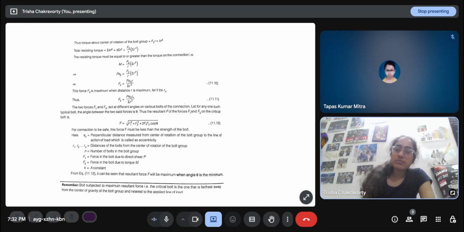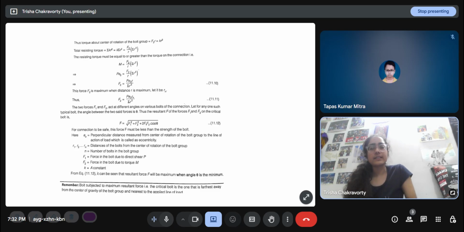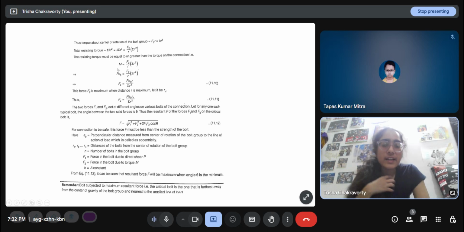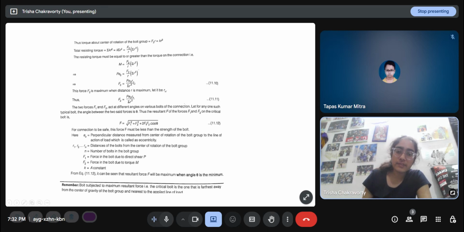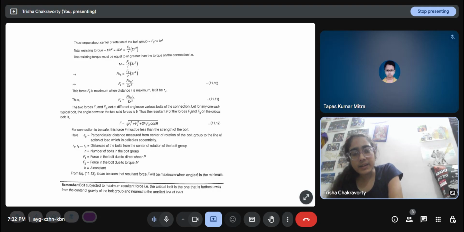So M is F2 divided by R into sigma R square, and M we know is P into e naught. It is a moment, so there is a force multiplied by the eccentricity. From this we get F2 equal to P e naught R divided by sigma R square. For each bolt we have to put the specific value of R, and in the denominator it's the summation of the square of all the radial distances. So the force F2 is maximum when the distance R is maximum. All the other terms are constants, since sigma R square is also a constant for a particular arrangement of bolts, but R varies for each bolt.